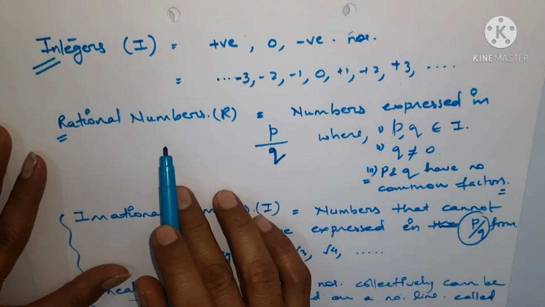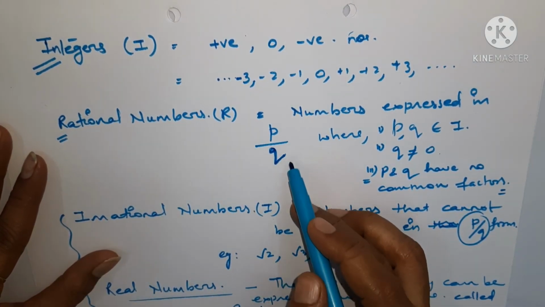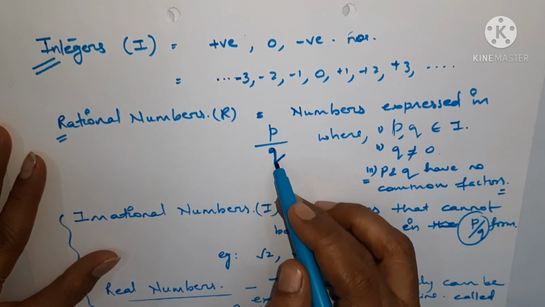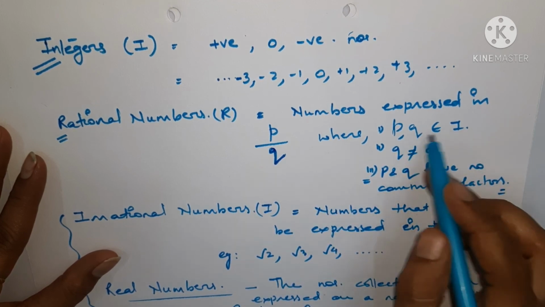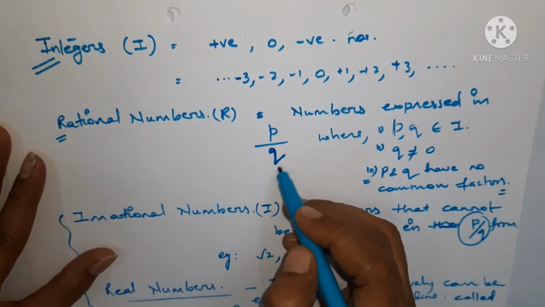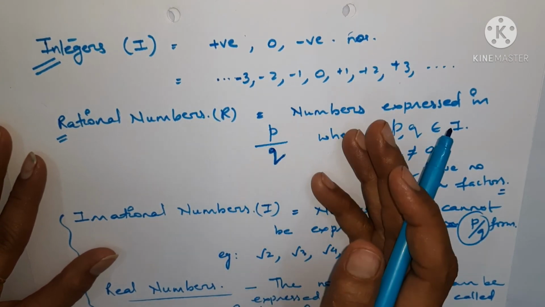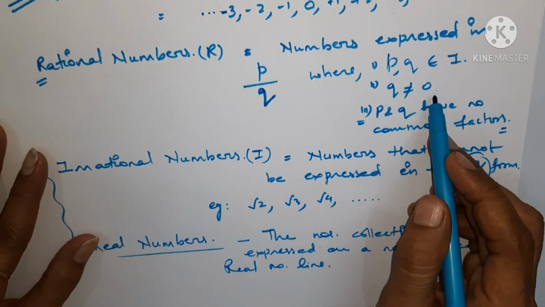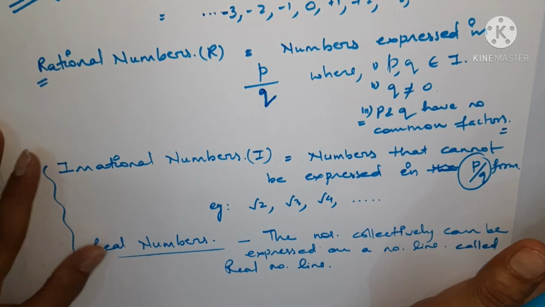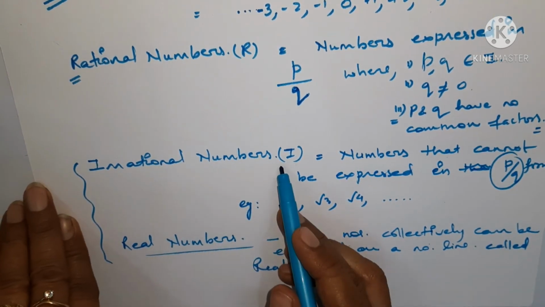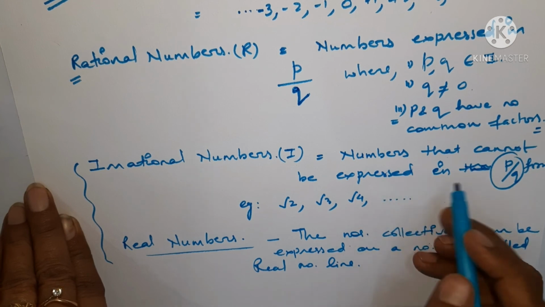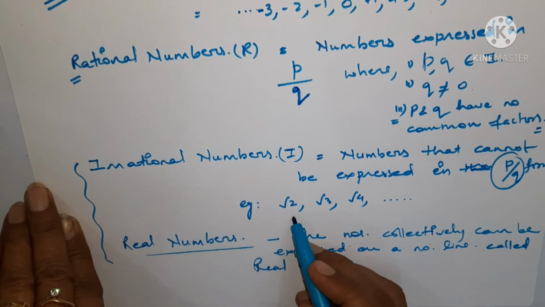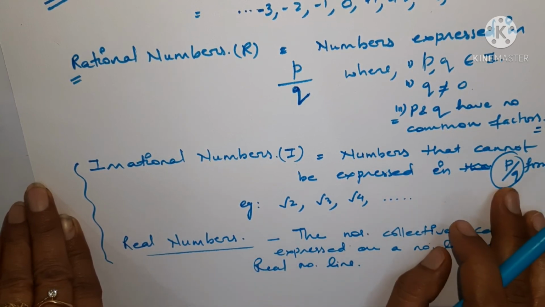Rational numbers, the numbers which can be expressed in P by Q form, are known as rational numbers. When we talk about P and Q, they belong to the integers family, which means rational numbers can be positive or negative. Q is not equal to 0 and P and Q have no common factors between them. Then irrational numbers are the numbers that cannot be expressed in P by Q form, for example √2, √3, √4 and so on.